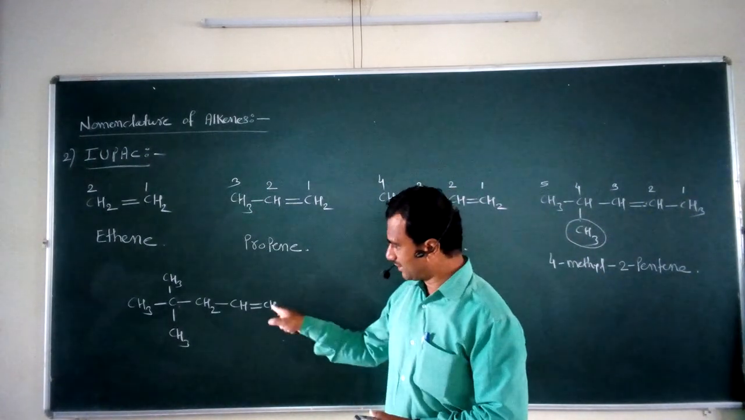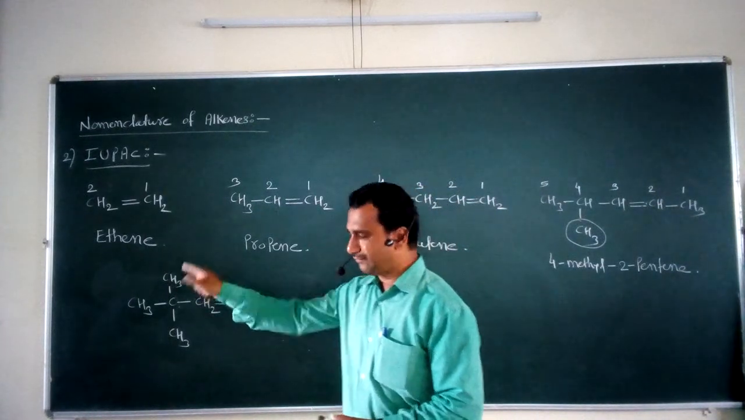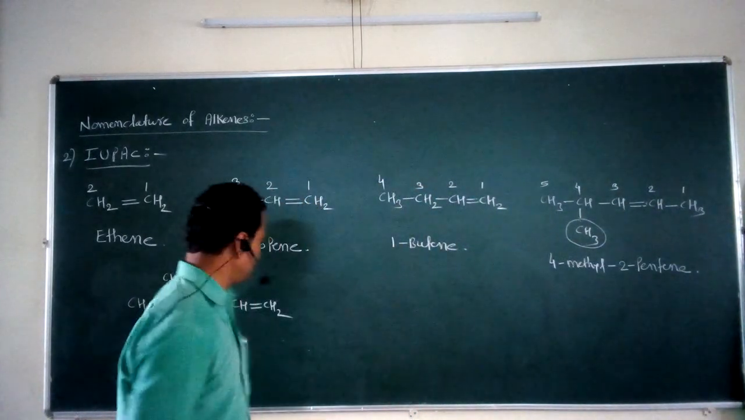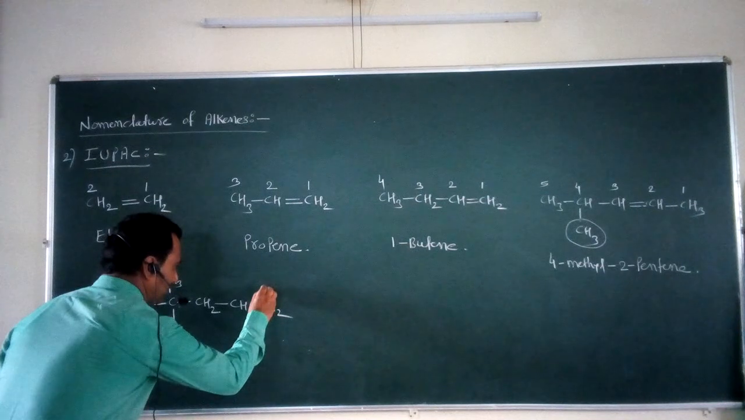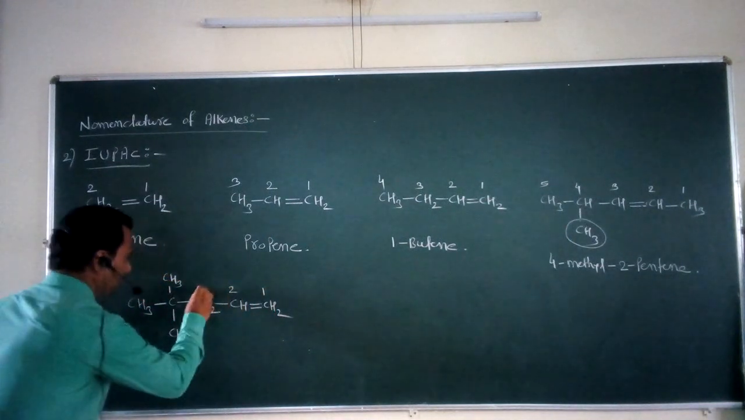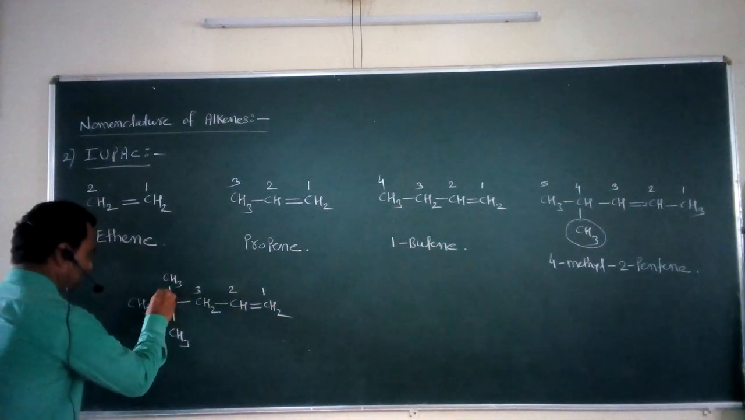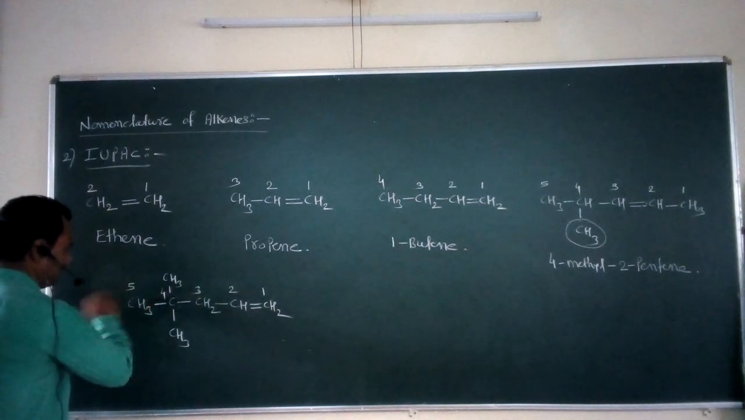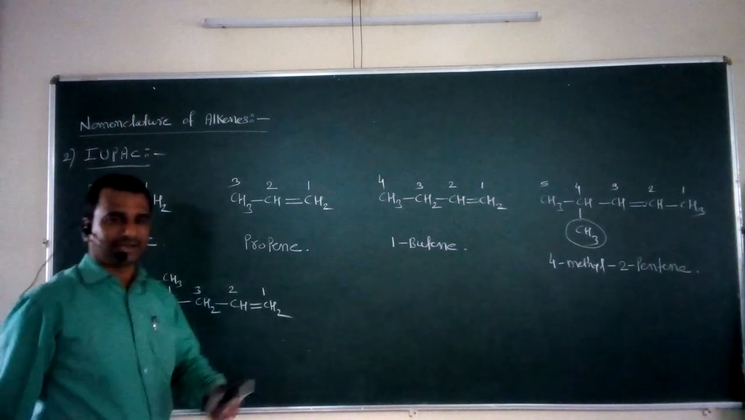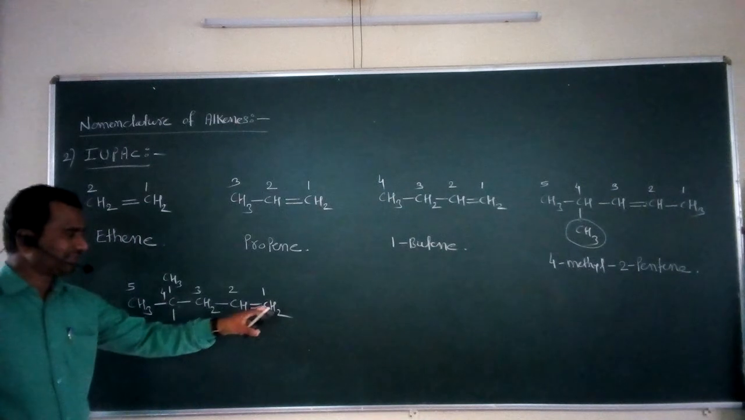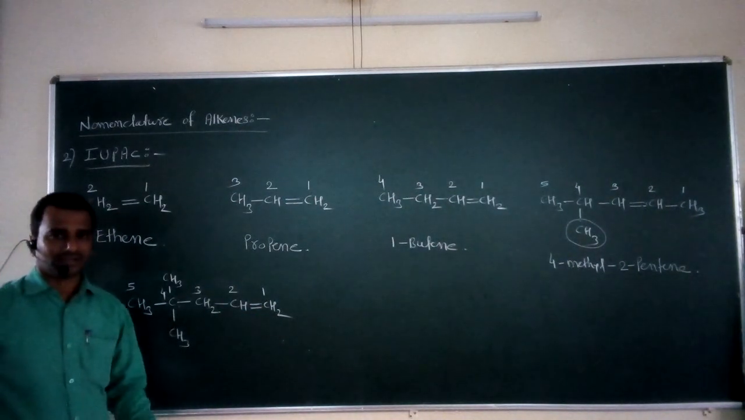So again it is a 1, 2, 3, 4 and 5 containing 5 carbon atoms. So I give the numbering such that carbon number 1, carbon number 2, carbon number 3, carbon number 4, and this is carbon number 5. So parent alkane is pentane. Double bond is present at the first carbon atom. So it is a 1-pentene.